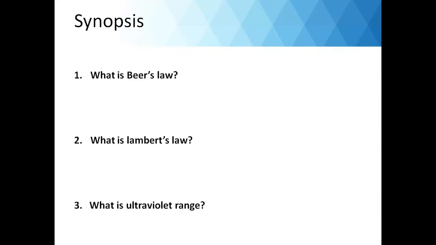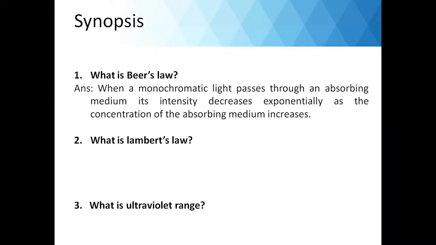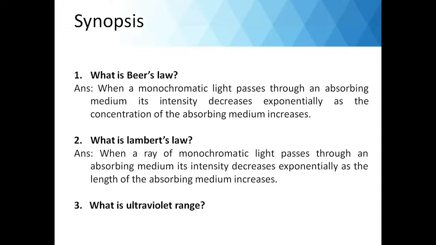So now let us see some of the questions for synopsis. What is Beer's law? When a monochromatic light passes through an absorbing medium, its intensity decreases exponentially as the concentration of the absorbing medium increases. So the absorbed intensity is directly proportional to the concentration of the absorbing species. What is Lambert's law? When a ray of monochromatic light passes through an absorbing medium, its intensity decreases exponentially as the length of the absorbing medium increases.